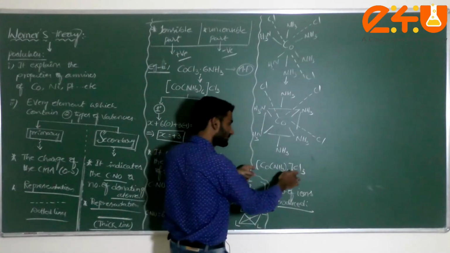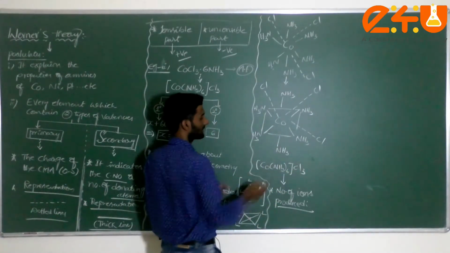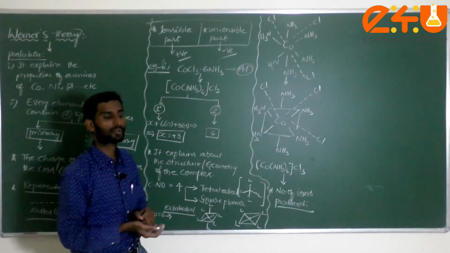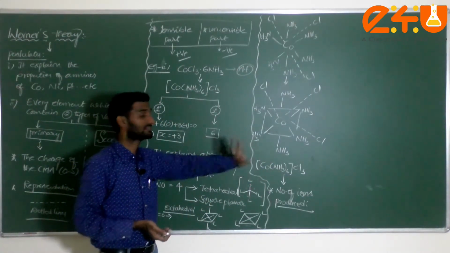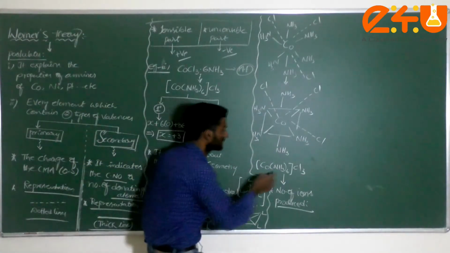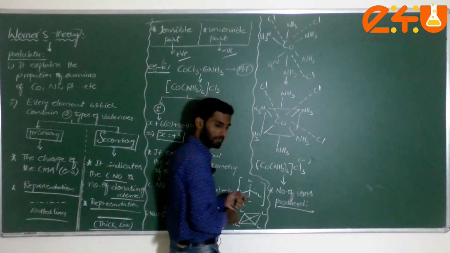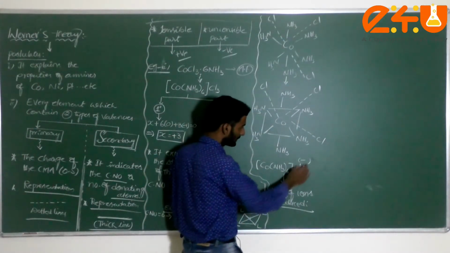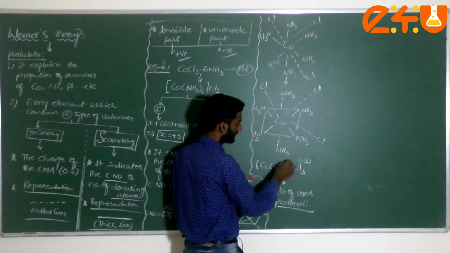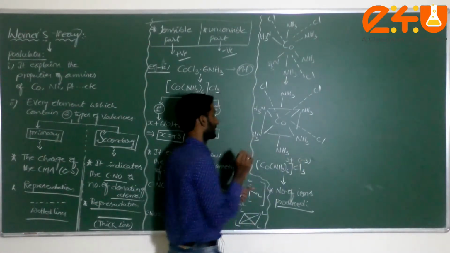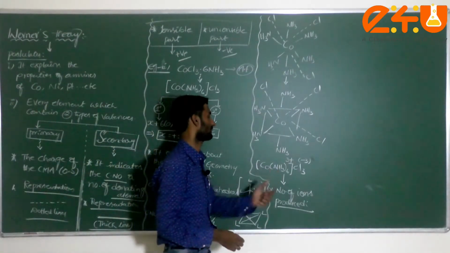This entire complex was already discussed while we were writing the nomenclature. Does this come under an anionic or cationic complex, dear students? Tell me, what is this one here? Very good. It comes under a cationic complex because each chlorine atom has a -1 charge. -1 into 3 is -3, so the complex is obviously +3. It is positive, so that is a cationic complex.